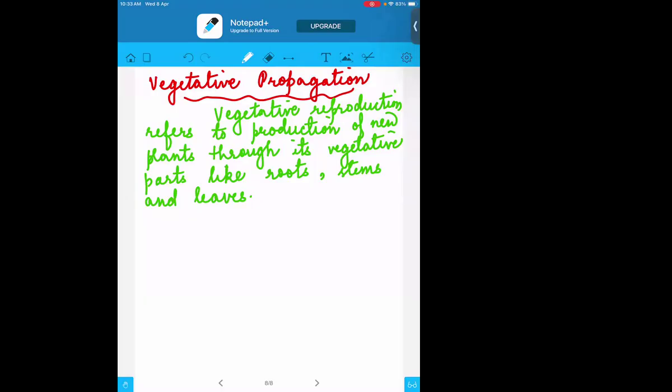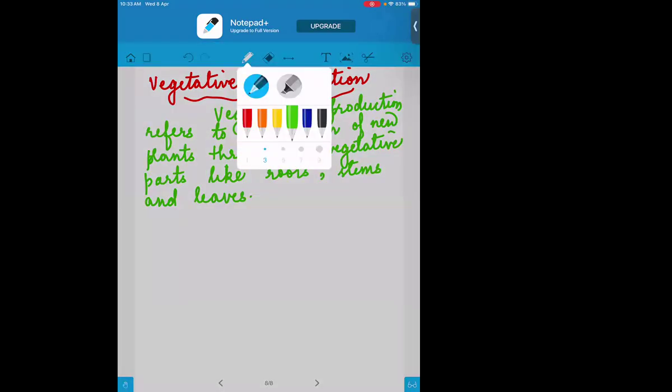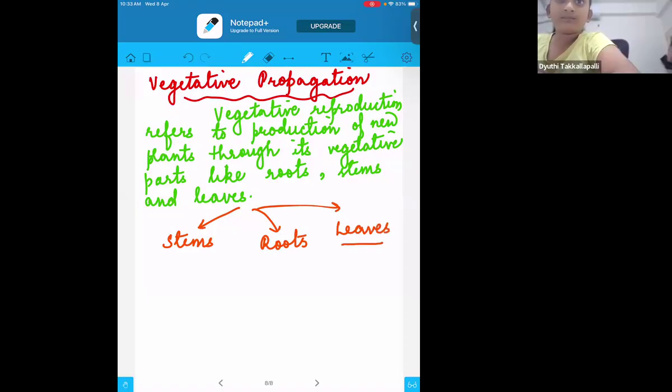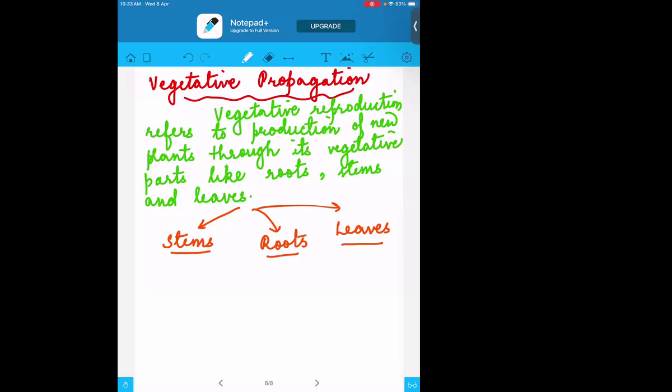Now, in this vegetative propagation, three methods are there. The first one is the stems, how does it happen in the stem? The second one is about the roots, and the third one is about the leaves. So in reproduction, there are three types: vegetative propagation, seeds, and spores. Again in vegetative propagation, three different types we are going to learn about: the stems, the roots, and the leaf. How does it happen?